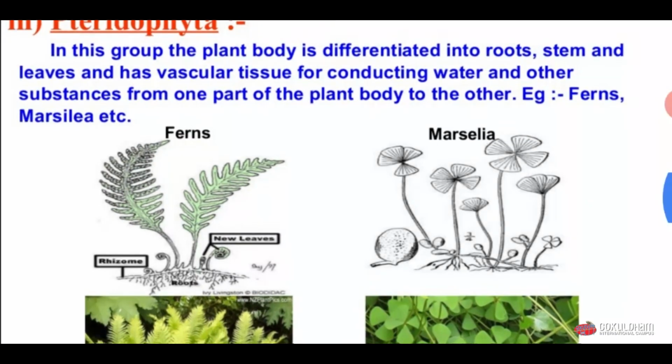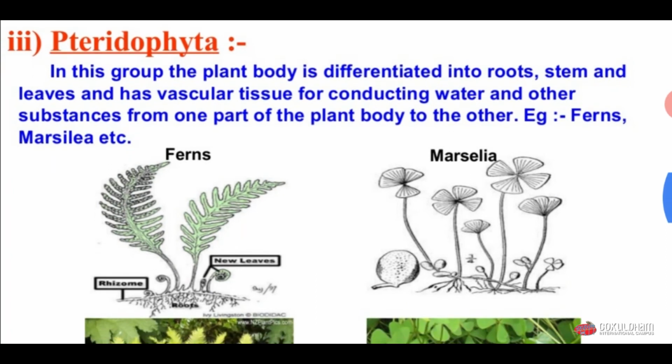Third group is Pteridophyta. In this group, the plant body is differentiated into root, stem, and leaves, and has vascular tissue for conduction of water and other substances from one part to another part.